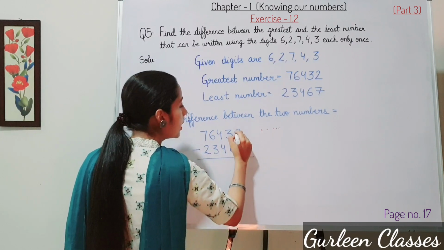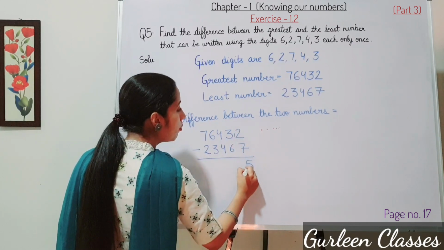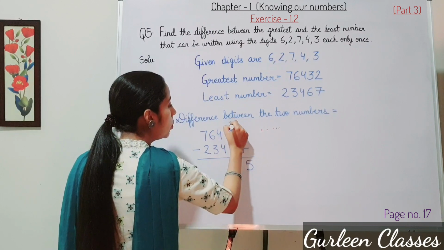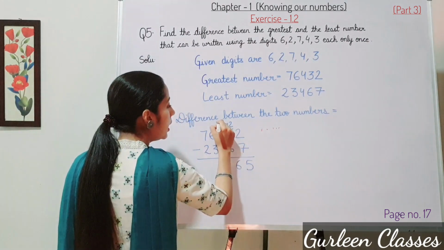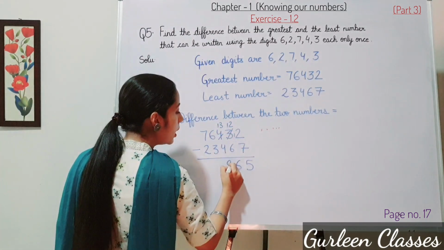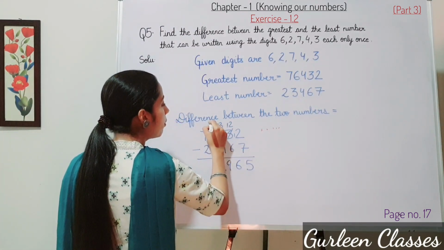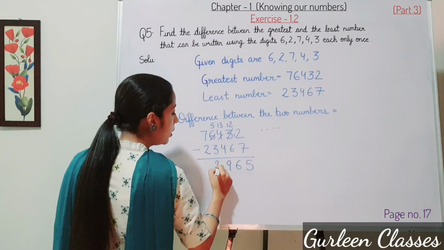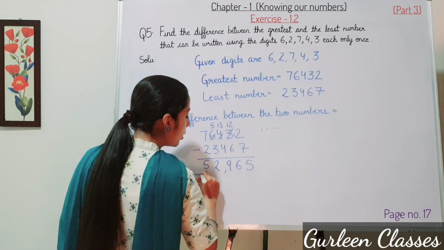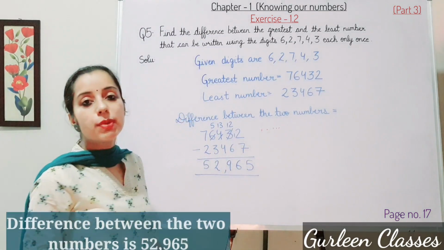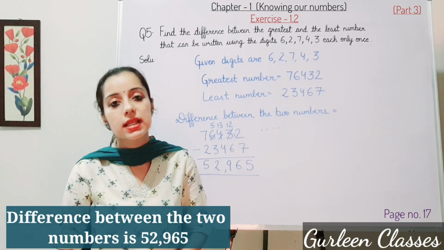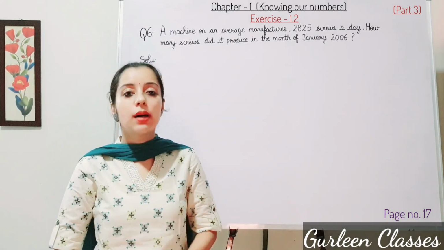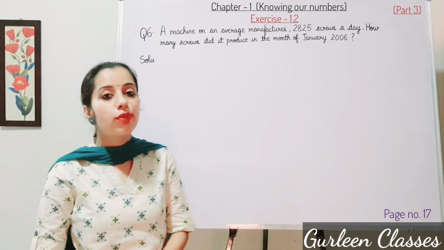Let us subtract. 12 minus 7, 5. So it will be 2. 12 minus 6, 6. So it is 13. 13 minus 4, 9. So it will be 5. 5 minus 3, 2. 7 minus 2, 5. So difference between the two numbers is 52,965.